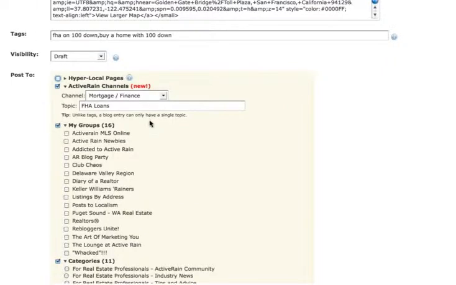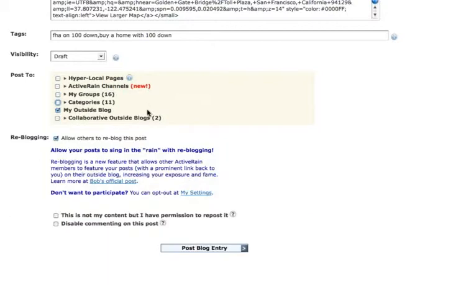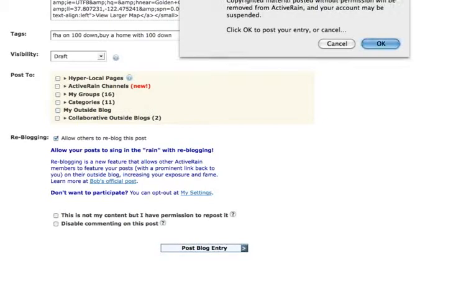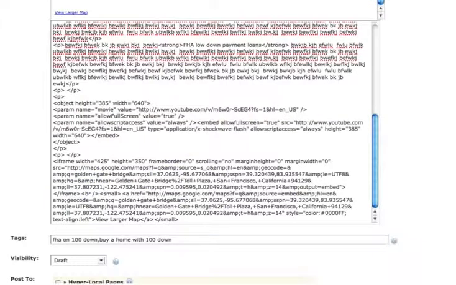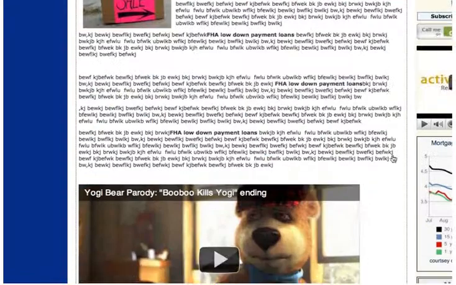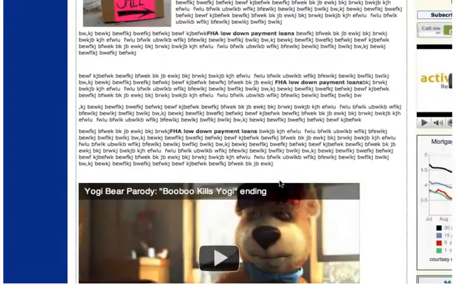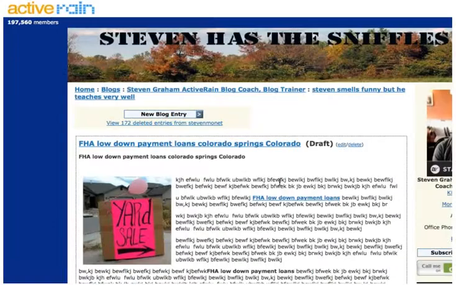And me, I'm going to uncheck all these options so once again people don't think Steven's lost his mind, speaking in tongues in my post here. I post that blog entry as a draft so no one will be able to see it. And then I'll delete it someday later when I'm tired of it clogging up my thing. But now notice I got my map back because I added that embed code again, right? So this is quick how we write a blog post on Active Rain.